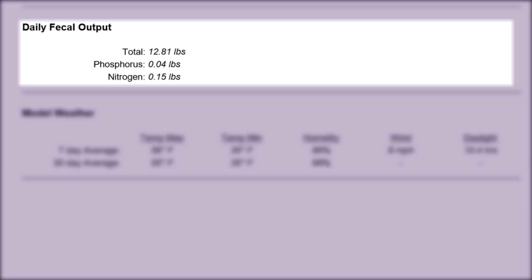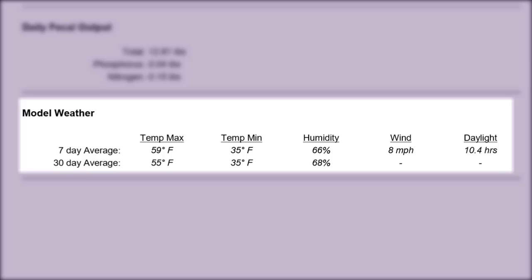This section describes the amount of feces that was being deposited on the ground per day at the time you collected your sample. It also reports the proportion of phosphorus to nitrogen. This is provided for producers who may be interested in evaluating the amount of nitrogen and phosphorus that they are returning to the soil. The model weather section provides information on the weather conditions that were used in the NUTBAL analysis